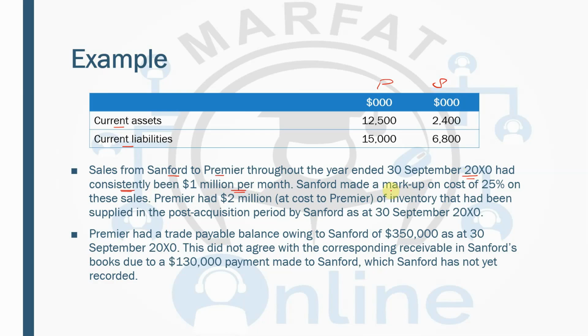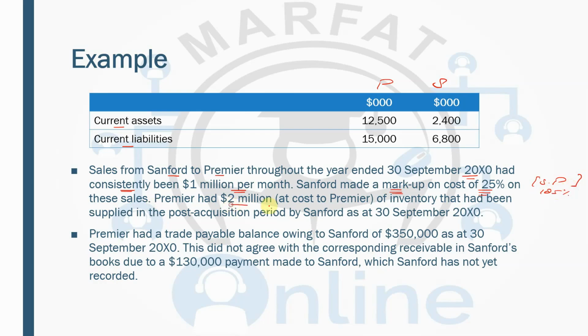Sanford made a markup on cost. Now markup means where the cost of sale is 100%, so the selling price will be 125%.